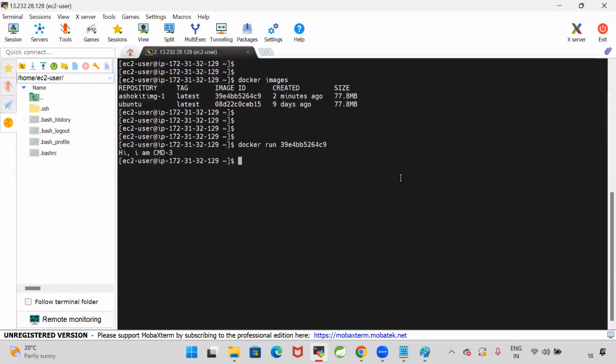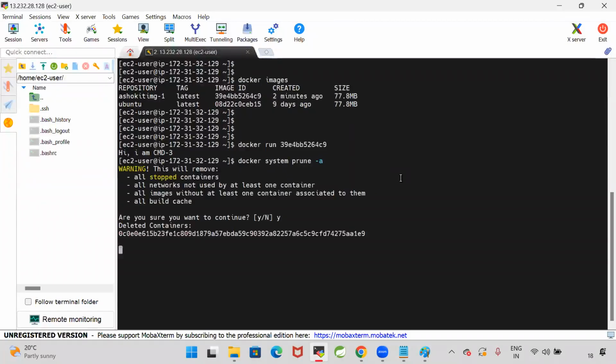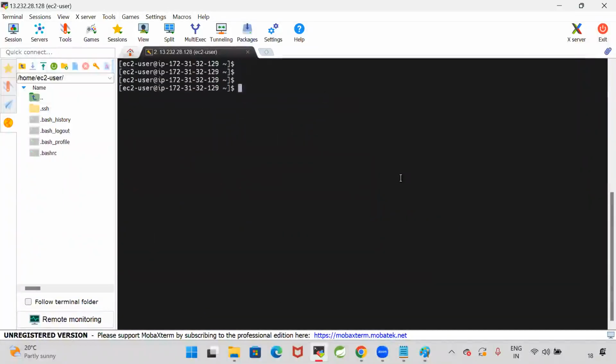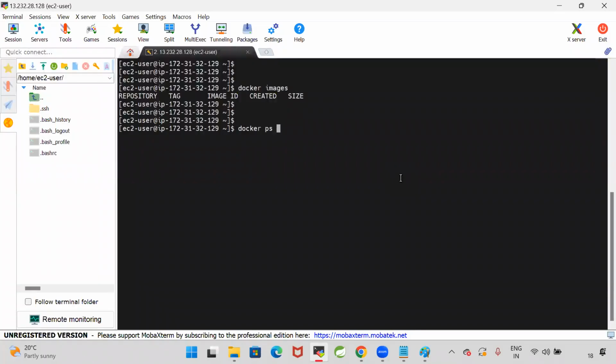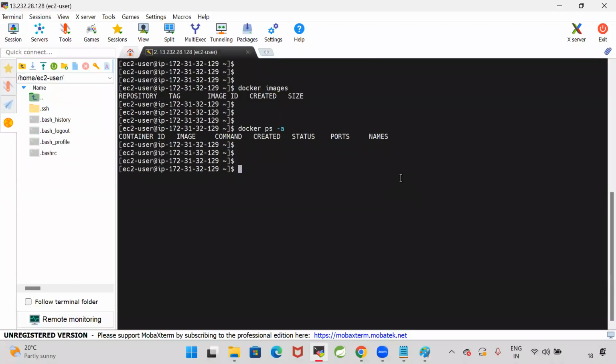Are you clear? Let me do this once again. docker system prune -a. I'm deleting everything. Nothing is available now. docker images. Do I have any image in my system now? Not available. Do I have any container running or stopped? Not available. Nothing is available. Can I create the Docker image once again by using the same Dockerfile?